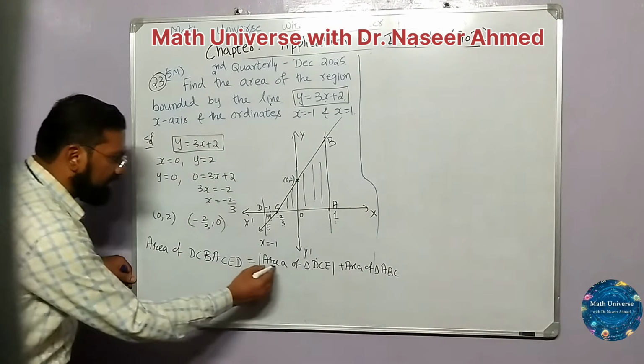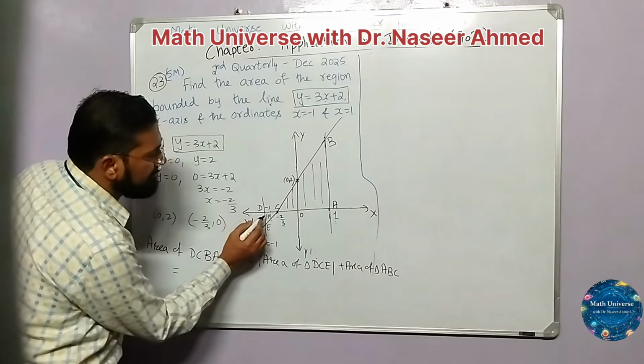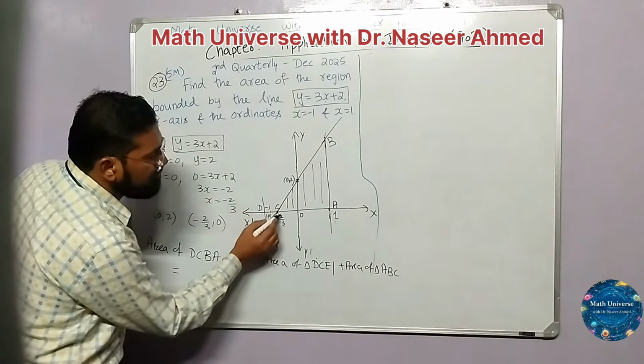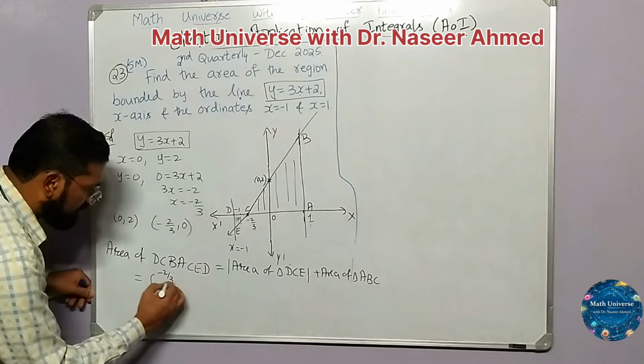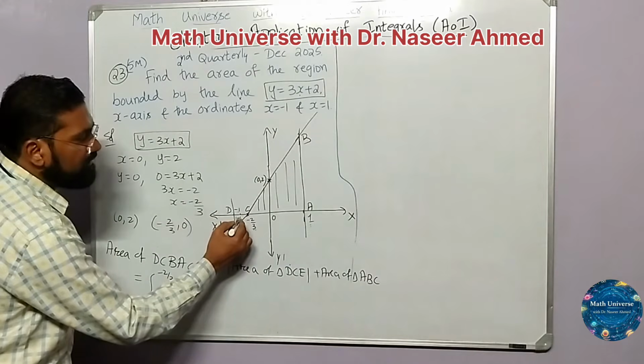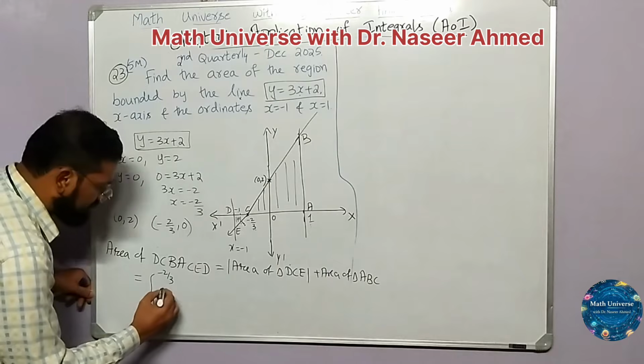Now next, the area of triangle DCE. This area is from minus 1 to minus 2 by 3, and this particular line is given by y equal to 3x plus 2.